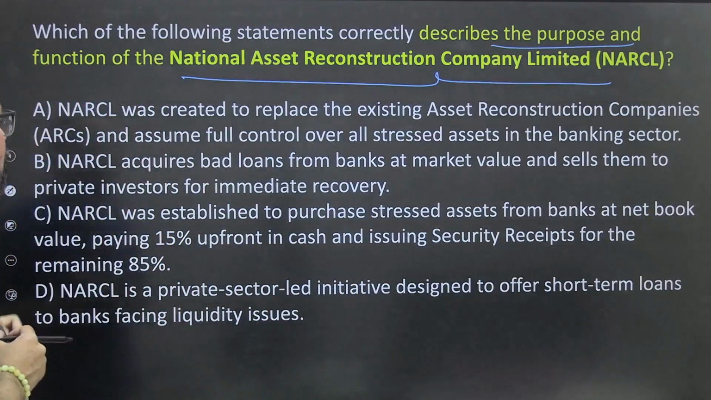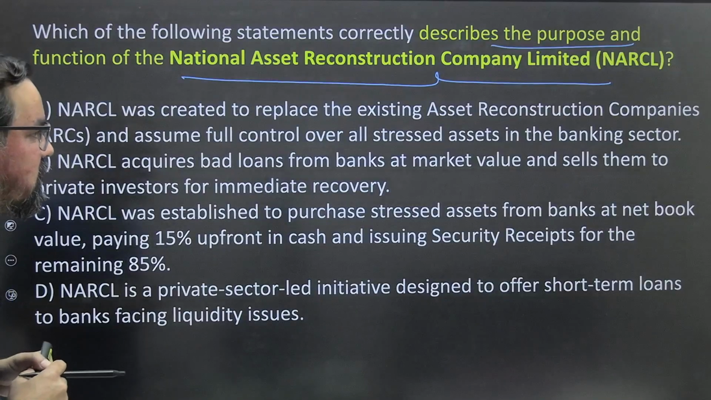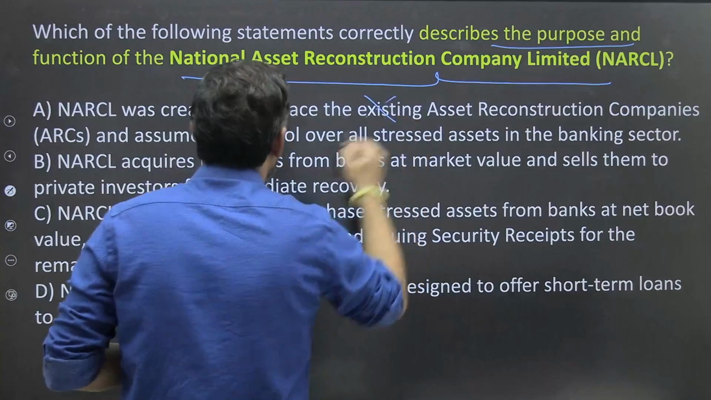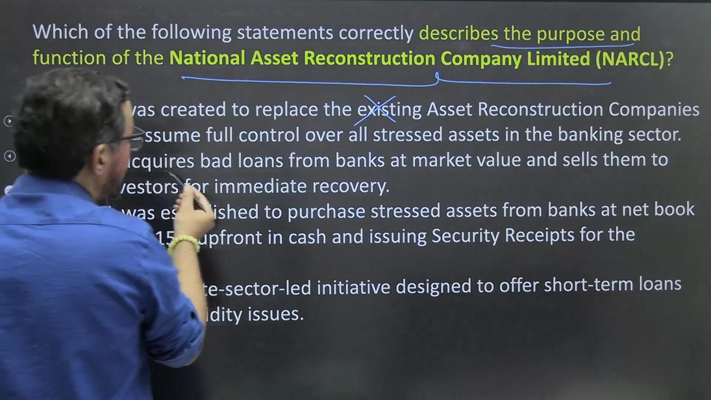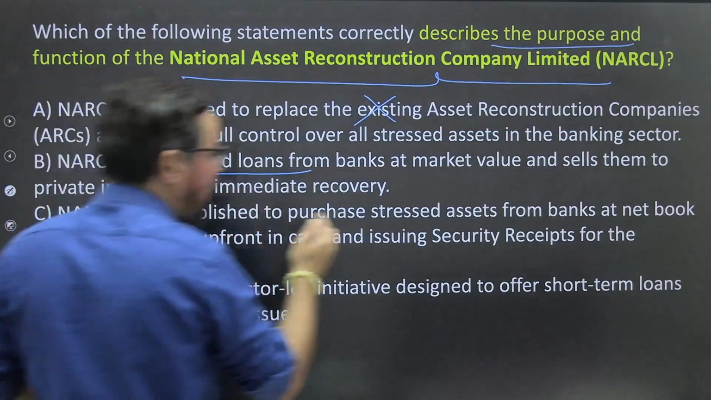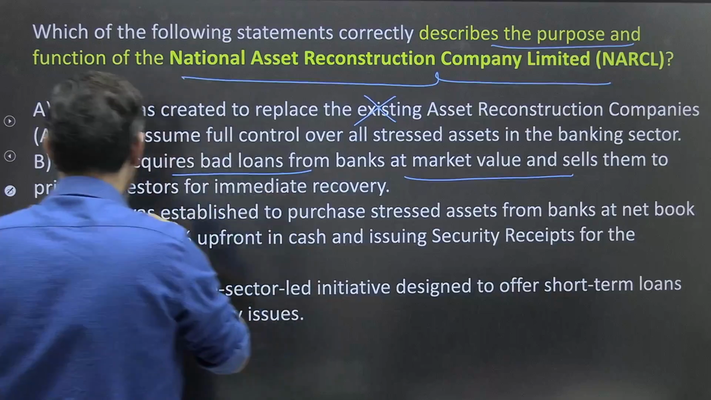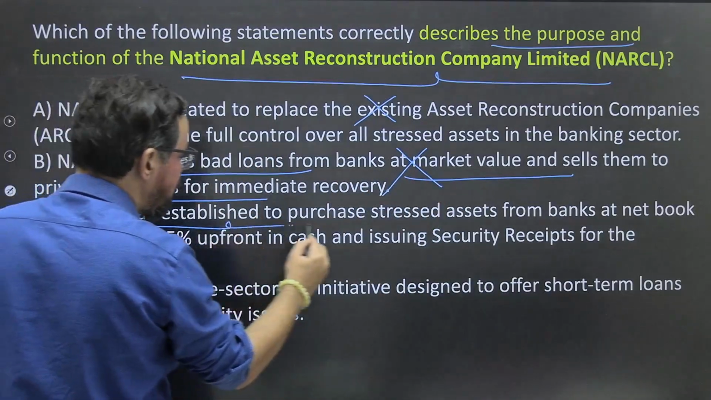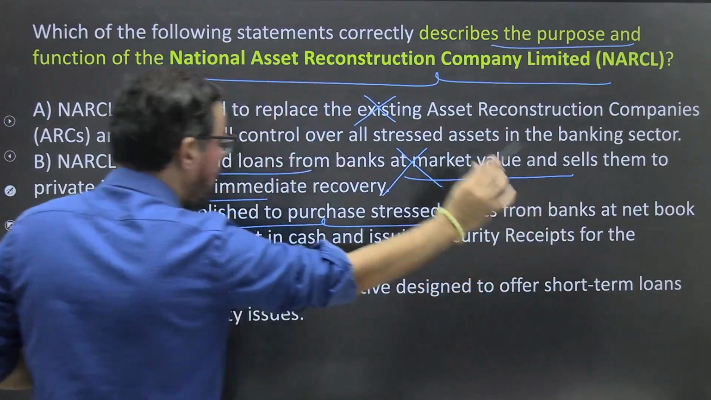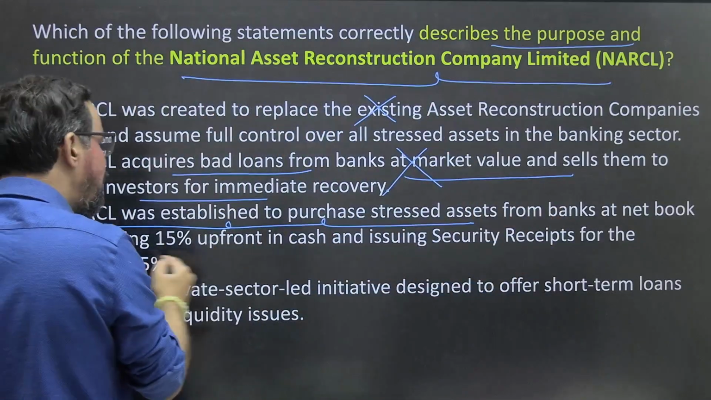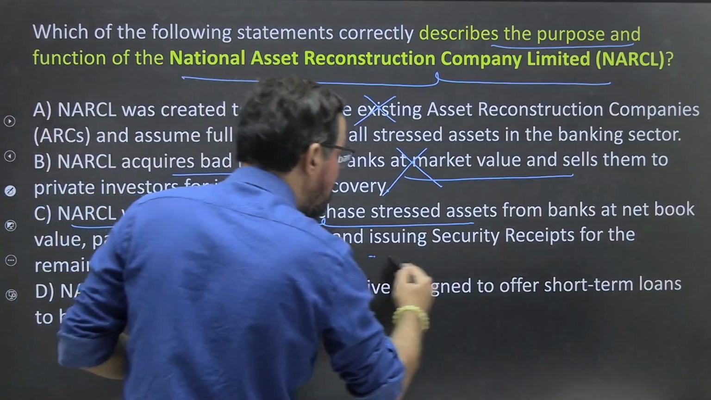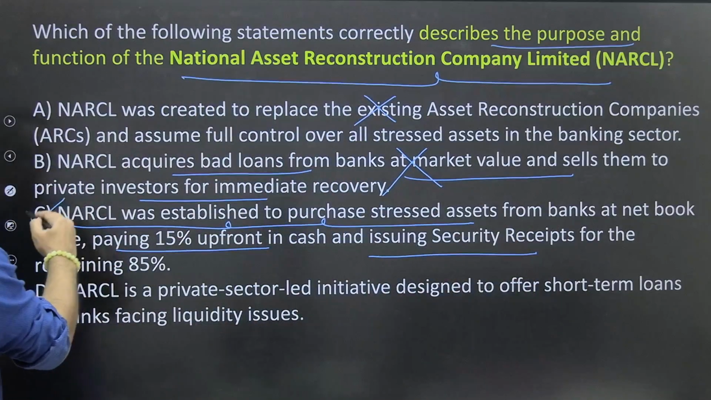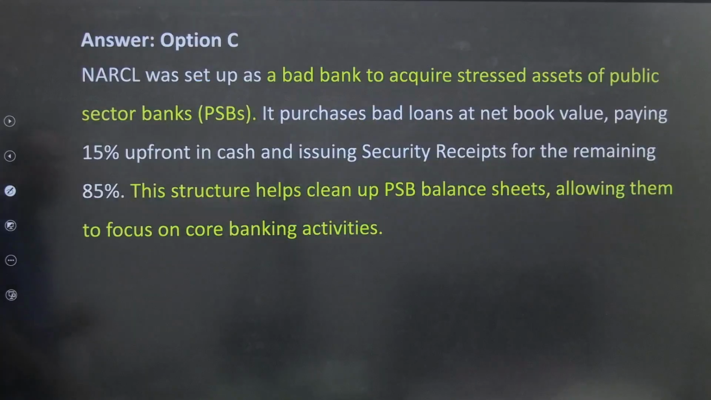NARCL was created to replace existing... No, it did not replace the ARCs. NARCL acquires bad loans from banks at market value and sells them to private investors. No, this is also wrong. NARCL was established to purchase stressed assets from banks at net book value, paying 15% upfront in cash and issuing security receipts for the remaining 85%. 100% true. So NARCL was set up as a bad bank to acquire stressed assets of public sector banks.